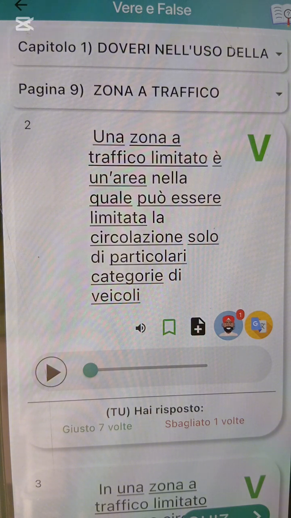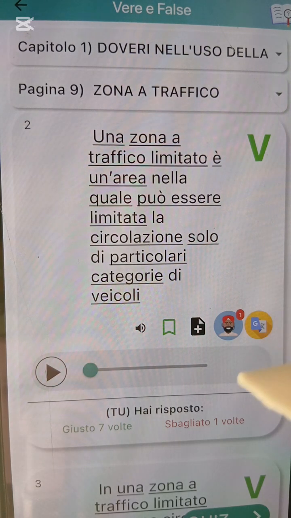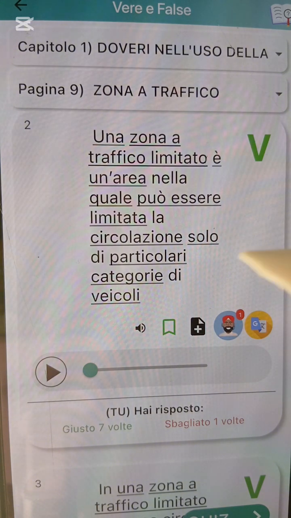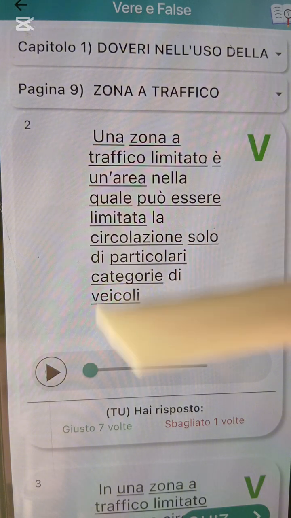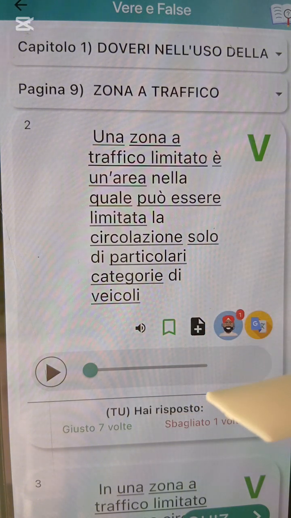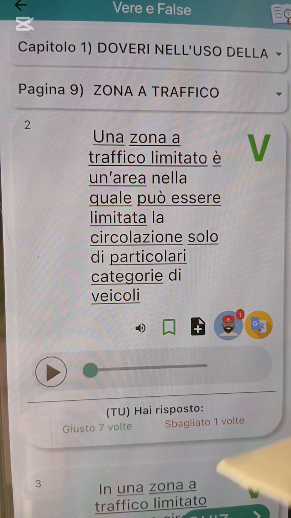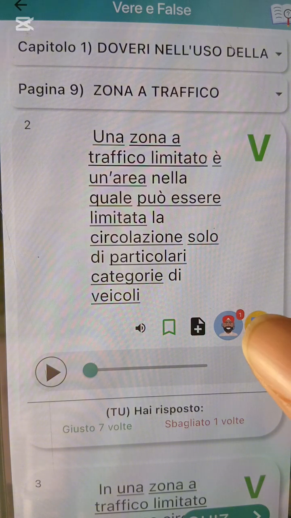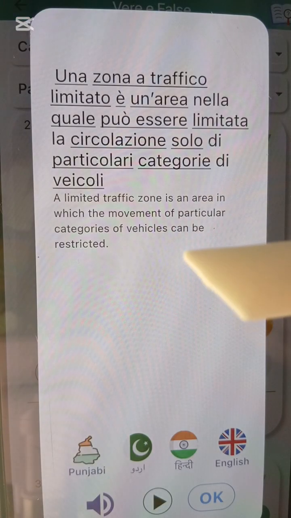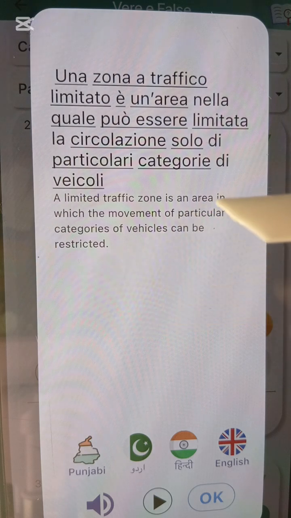He said a limited traffic area is a place where the circulation can be limited for only some particular category of vehicles. They can attach a deviator that will tell you that trucks above 3.5 tonnes cannot transit. They can as well attach a panel to it, which means all trucks above 3.5 tons cannot transit. They can even attach that motor vehicles cannot transit, and only maybe vehicles without engine can transit.